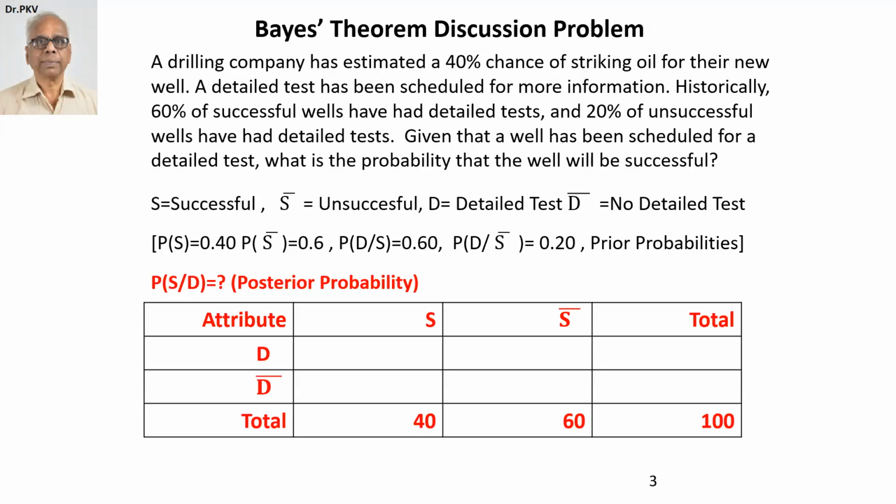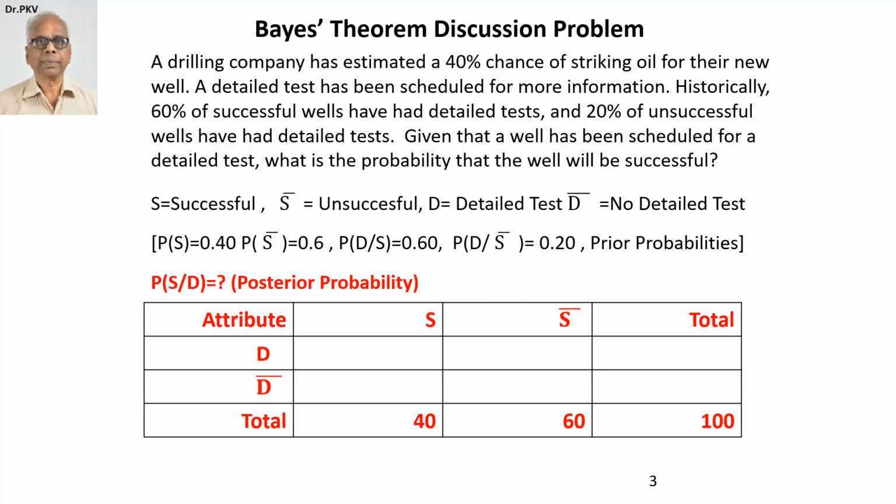Let's look at an example. A drilling company has estimated a 40% chance of striking oil for their new well. A detailed test has been scheduled for more information. Historically, 60% of successful wells have had detailed tests, and 20% of unsuccessful wells have had detailed tests. Given that a well has been scheduled for a detailed test, what is the probability that the well will be successful?